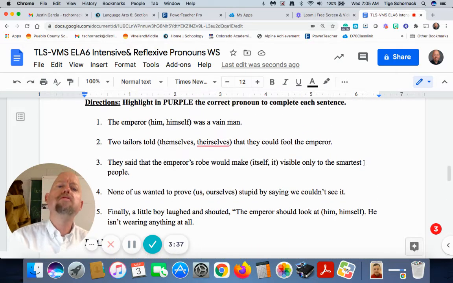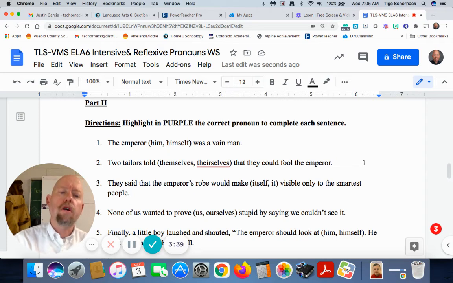So one of the really good tricks is to go back and let's do number 1. Read this sentence again with both words and see which one makes the most sense. So, number 1, the emperor was a vain man, or the emperor himself was a vain man. So again, himself makes a lot more logical sense, doesn't it, than just him.